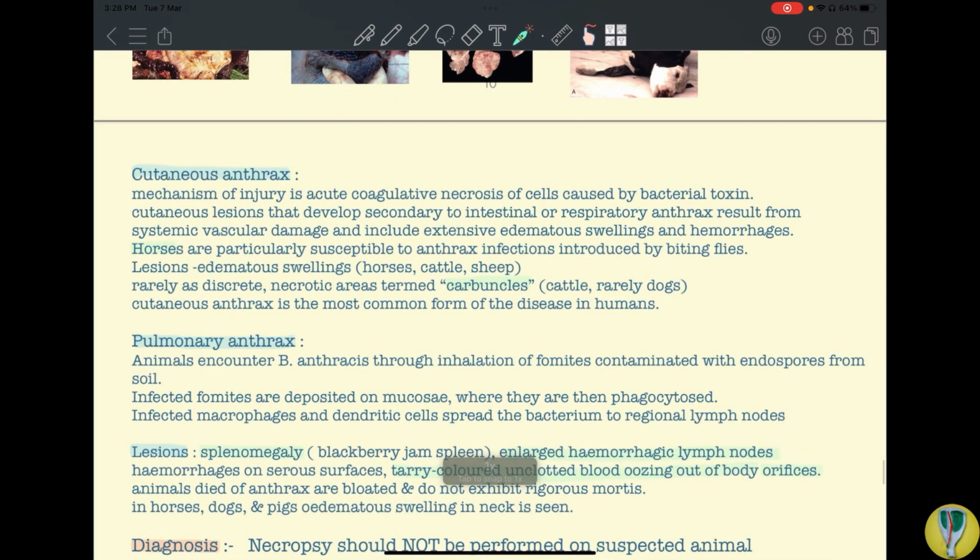Then we have pulmonary anthrax, in which the source of infection is inhalation of fomites which are contaminated with endospores. Okay, and from there they will enter the lungs. Okay, and then they will be phagocytized by the macrophages and dendritic cells, which will then spread the bacterium to the regional lymph nodes.